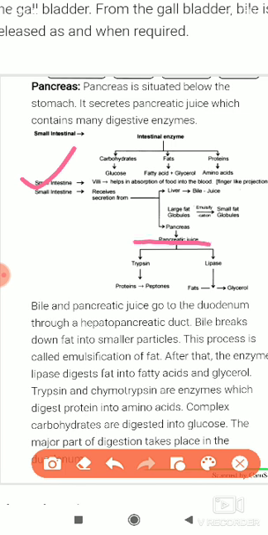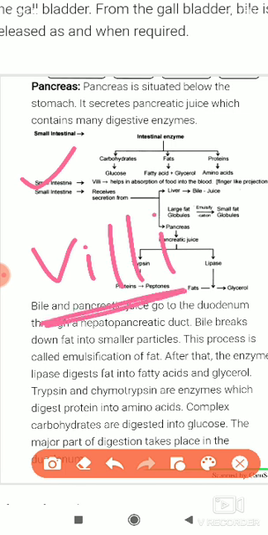What is the function of that finger-like projection? The finger-like projection's name is villi, VILLI. Remember this, from the exam point of view this is important. What is the name of the finger-like projection found in the small intestine? The name is villi.